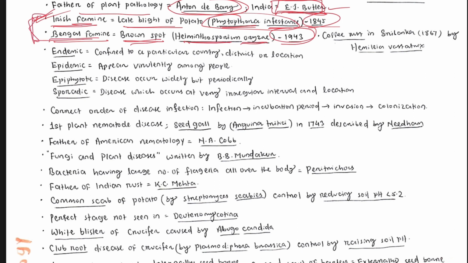Then another important disease, that is coffee rust. Causal organism is Hemileia vastatrix, and it was devastating in Sri Lanka in 1867.